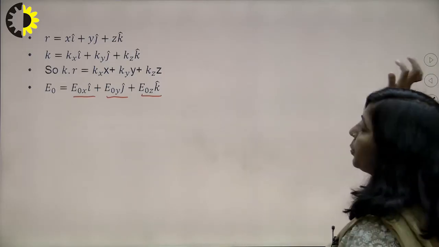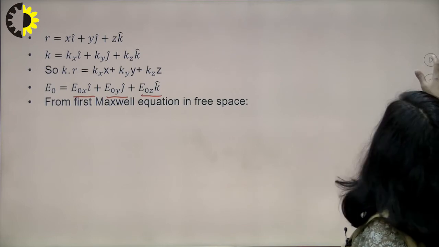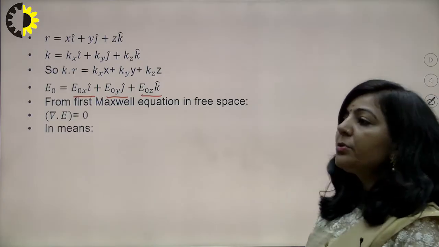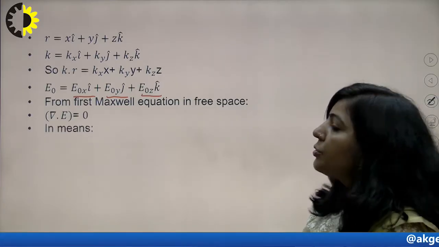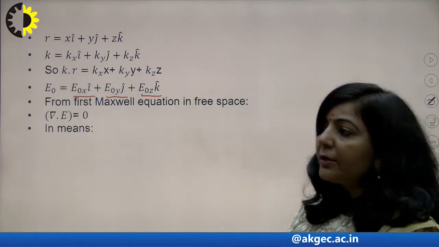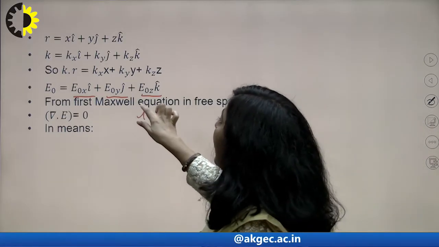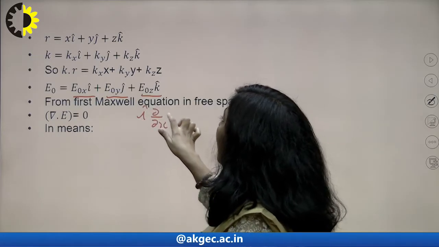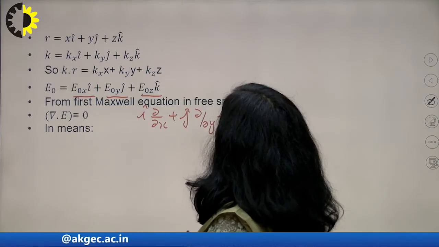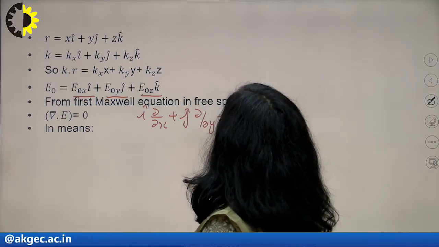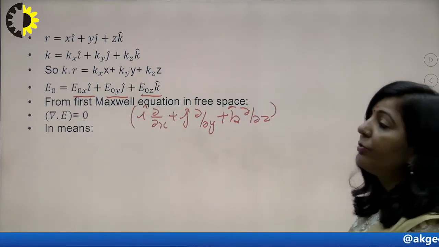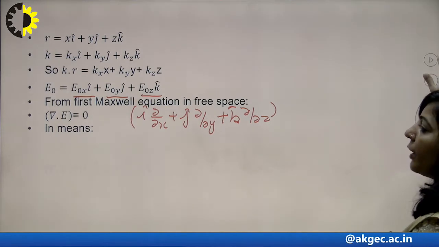The next one I am taking is the first Maxwell equation in free space. You know what the first Maxwell equation in free space is? That is del dot E equals 0. So what is del? You know del is a vector differential operator. Del is basically i cap del upon del x plus j cap del upon del y plus k cap del upon del z. This is your vector differential operator, which we mentioned in our first lecture when we discussed electromagnetic field theory. So you know the value of del.